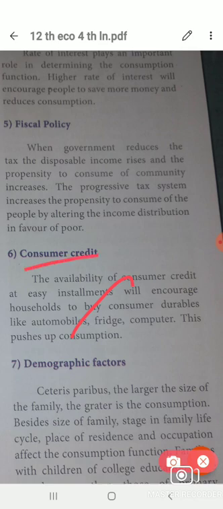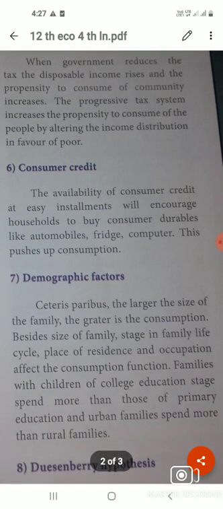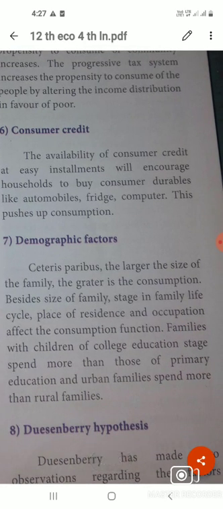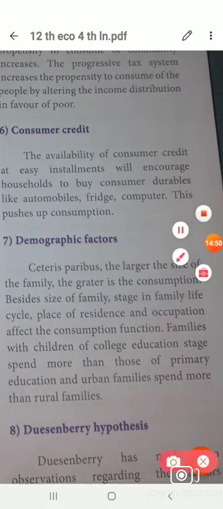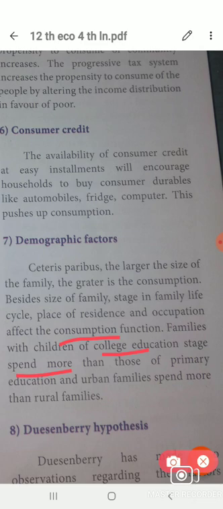And then demographic factors. What does demographic mean? It is the family, and within the family, our family members and their occupations affect the consumption function. Based on this we determine consumption. Families with children, for college education we have to spend more than for primary education. So if your child is studying, the expenditure is higher than for primary. That is the demographic factor.